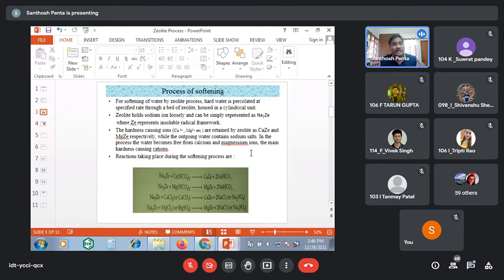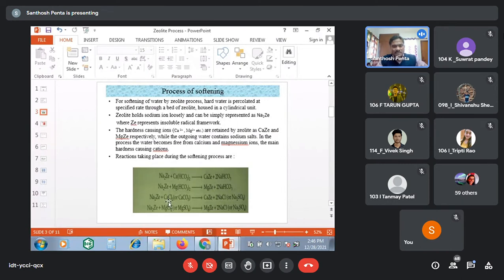Don't think that sodium bicarbonate is also one of the ions that may create hardness. No. Sodium bicarbonate is existing in the water sample as a soluble nature. Then second one, if magnesium bicarbonate is there in the water sample, then sodium ions are readily exchanged with hardness causing cations, not anions, cations only. So magnesium zeolite plus sodium bicarbonate, that is the byproduct.